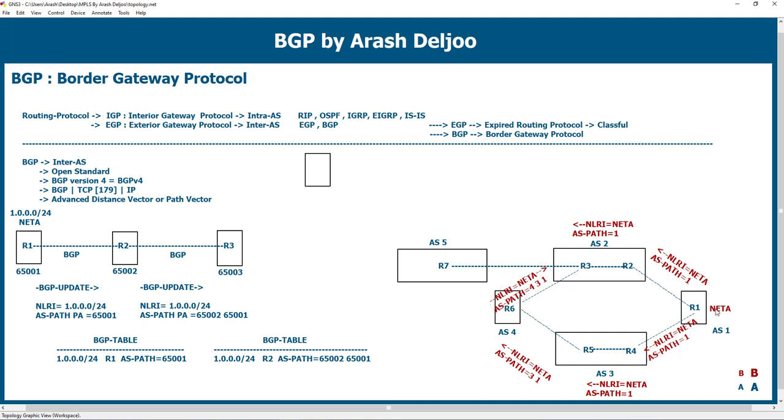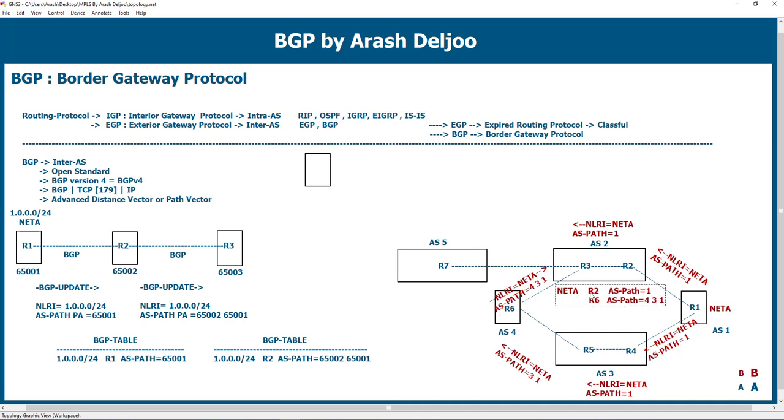Now R3 in its BGP table has two pieces of information. In the BGP table of R3 for net A, two entries are available. One from R2 and another from R6. From R2, it receives this information: AS path is 1. But from R6, it receives this information: AS path is 4.3.1.